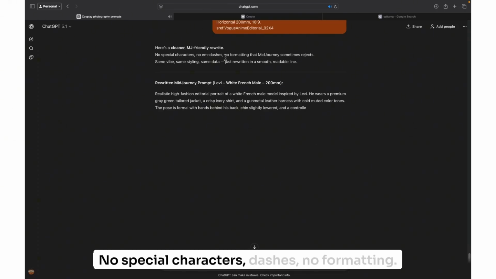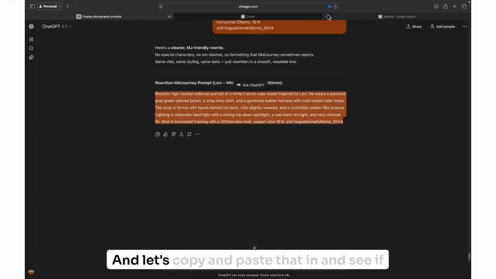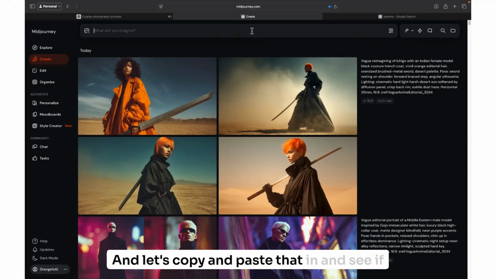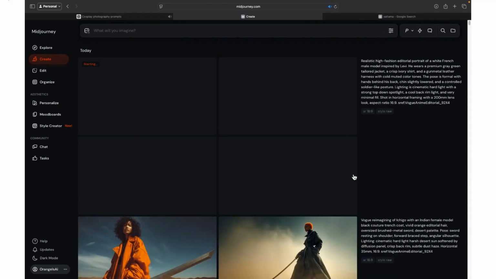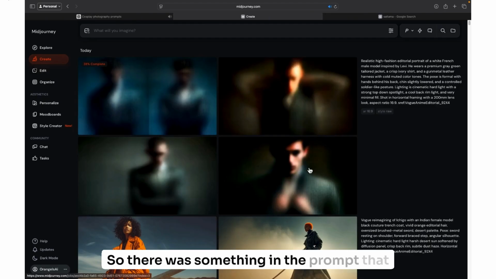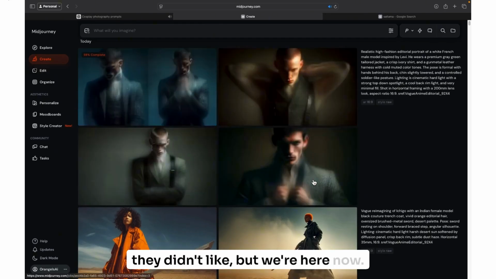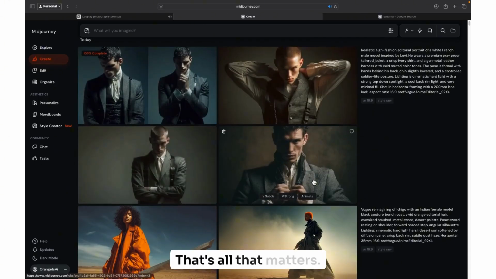No special characters, M dash, just no formatting. And let's copy and paste that in and see if that was just an anomaly. And it looks like it was. So there was something in the prompt that they didn't like, but we're here now. That's all that matters.